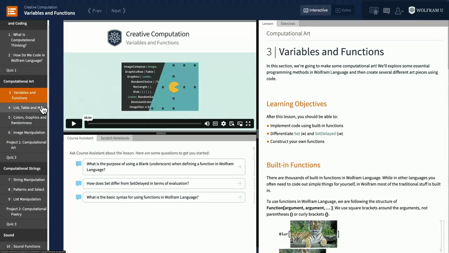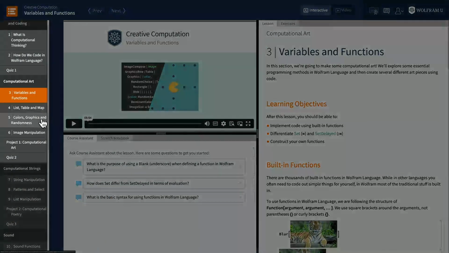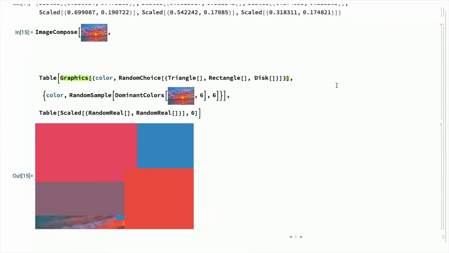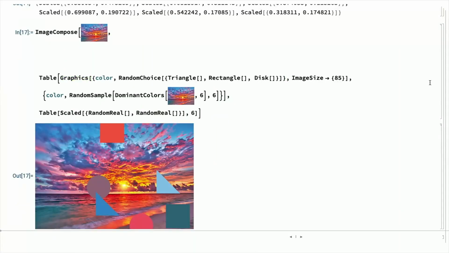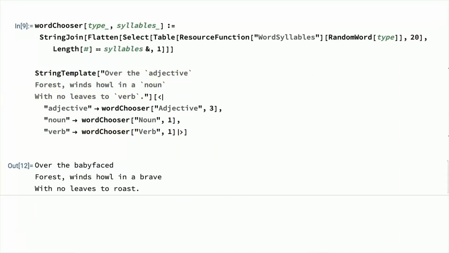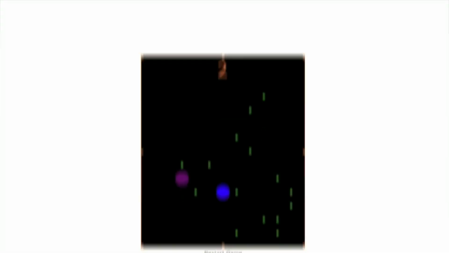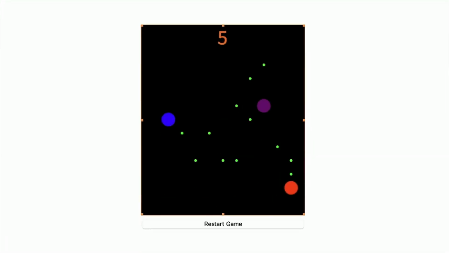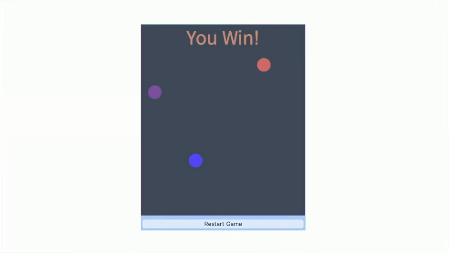In each section, you'll learn some relevant Wolfram Language functionality, which will allow you to complete the project at the end. The projects ask you to use the skills that you learned in each section to build something creative and exciting, like visual art, computational poetry, audio visualization, and 2 types of video game. You have a lot of freedom with the projects to be as creative as you want. We provided instructions for how we did each project, but you can choose to go in different directions.